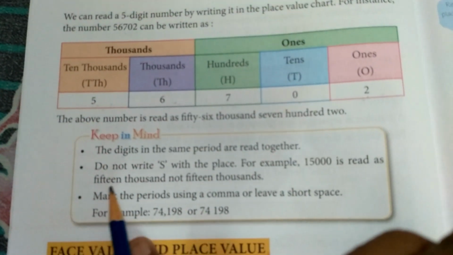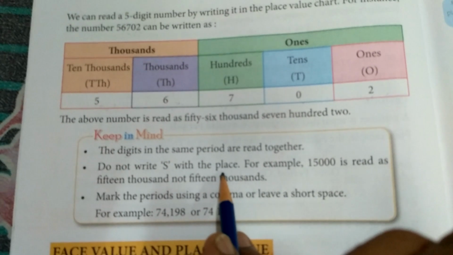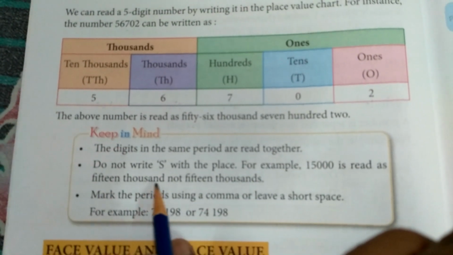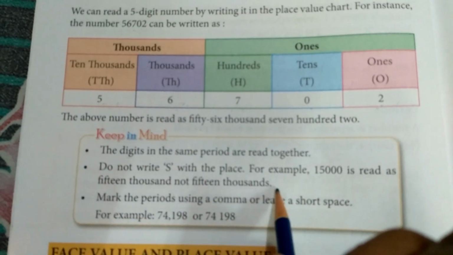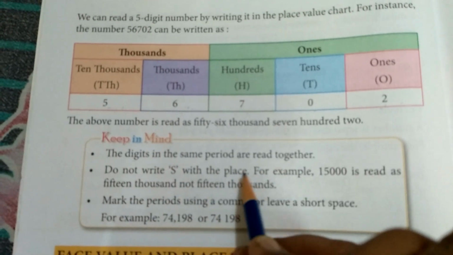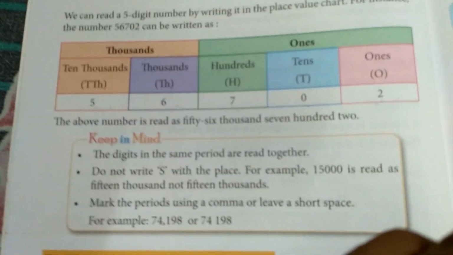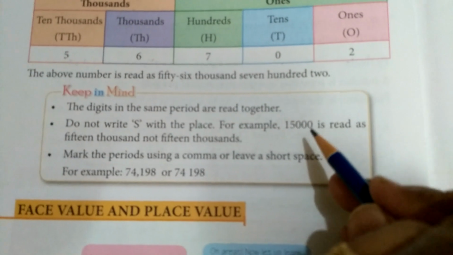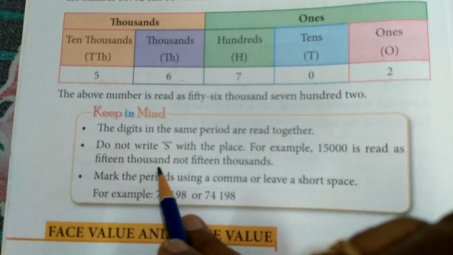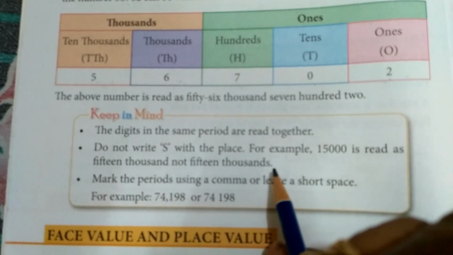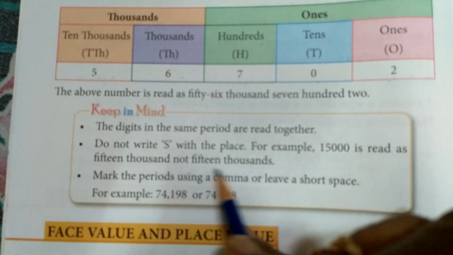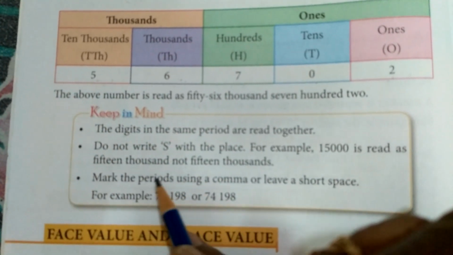56,702. Do not write S with the place. For example, 15,000 is read as 15 thousand, not 15 thousands. We have to not add S over here. With the place values, S is not added. So if the number is 15,000, it will be read as 15 thousand, not as 15 thousands. If you add S with the thousand, then it will become wrong. So you have to keep this point in your mind also.